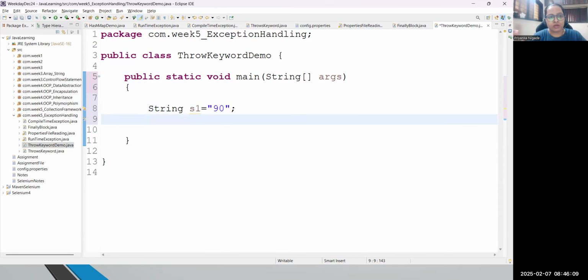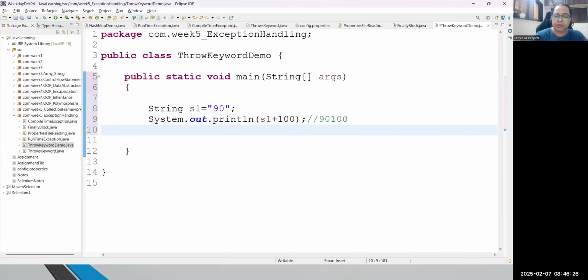I wanted to convert it in the form of an integer, because if I try to print s1 plus, let's say 100, the answer will be 90100. Because for a string, when you apply the plus operator, it will just perform concatenation, merge, correct? But at this moment, I wanted to convert into integer. Then I will use the wrapper class Integer, then I will use the parseInt method and I will pass s1 to this method.